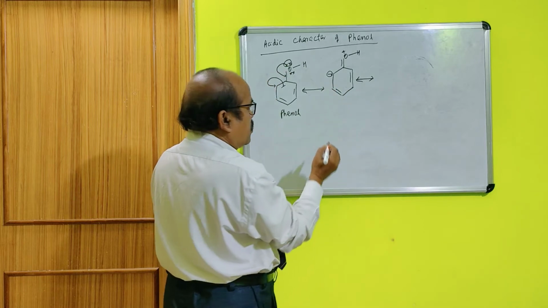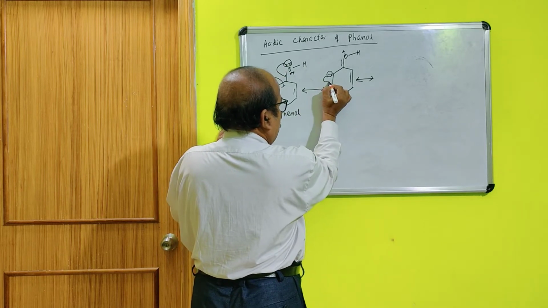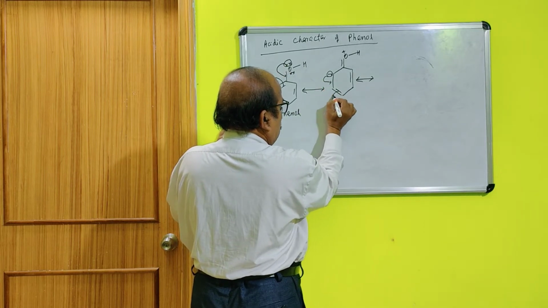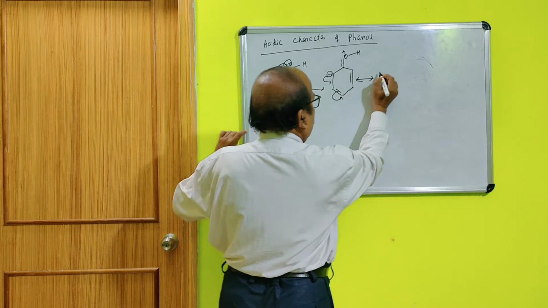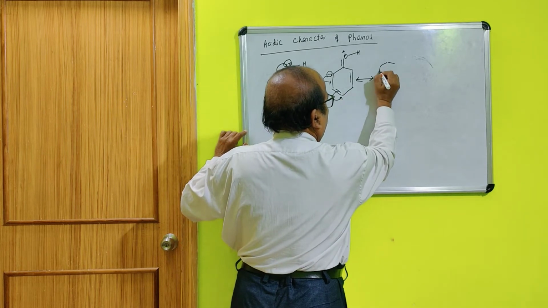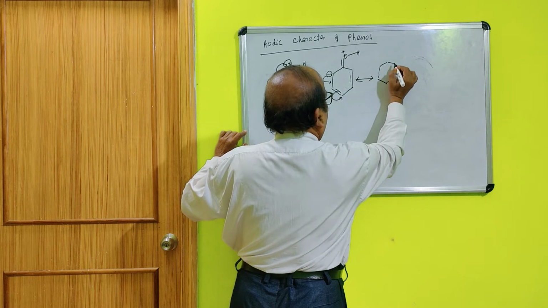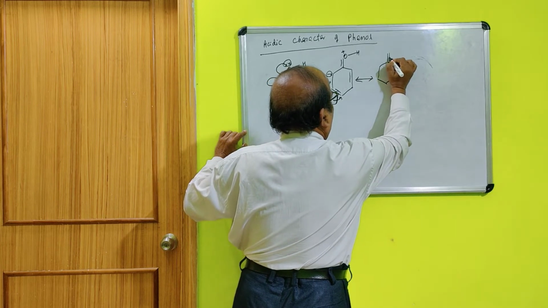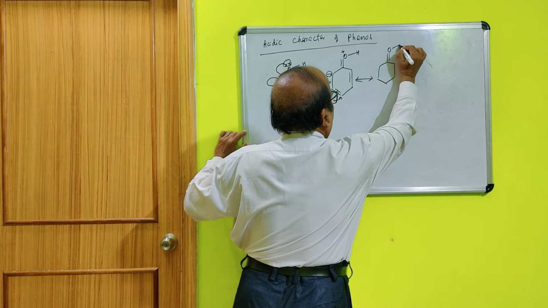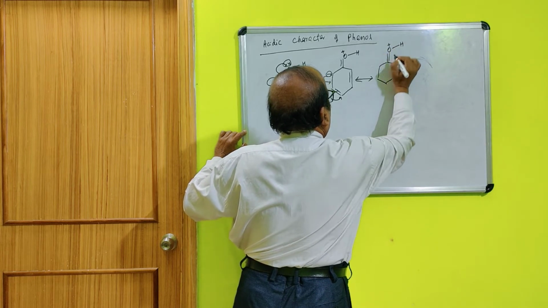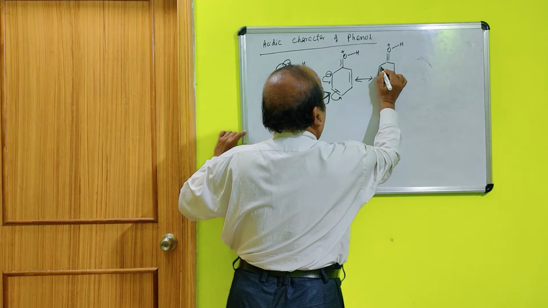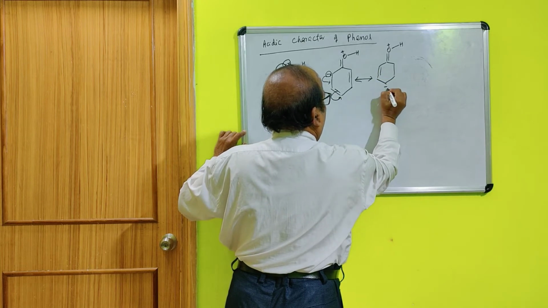Now the next structure will be: this electron will come to this side, it will come to this place. So we have plus, this will be a double bond, this will be minus here.